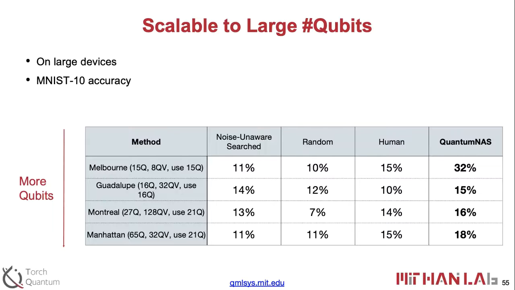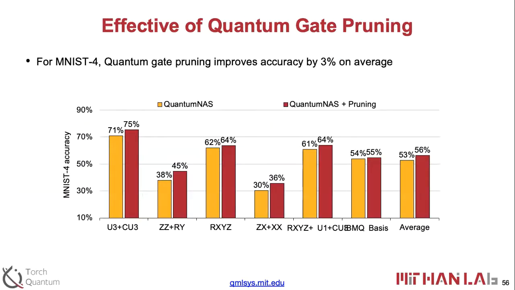Okay, another one is the effectiveness of the gate pruning. Here we can see in the yellow column we have the QuantumNAS result, and the right column is QuantumNAS plus pruning. Some of them obtain around 3% improvement. That is because in the noise-free setting we have very similar accuracy, but after pruning some of the gates, we can reduce the impact of the noise, so we can see some small benefits from the pruning.